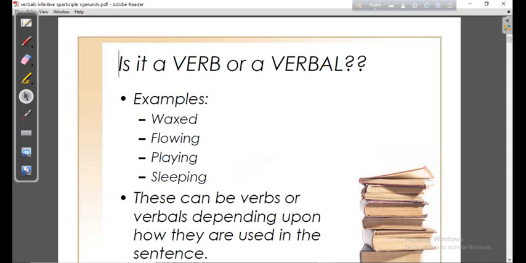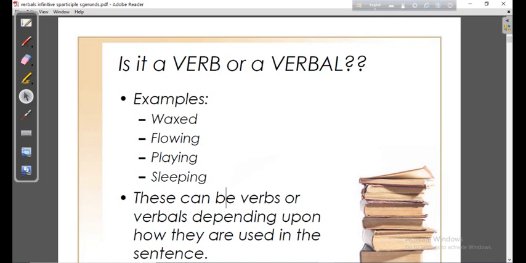It's a method of cleaning and polishing floors. It gives the floors a renewed shine, and also helps to protect them from more damage. That is waxed. And flowing, the words flow, fly, and sleep, these are words common to you.